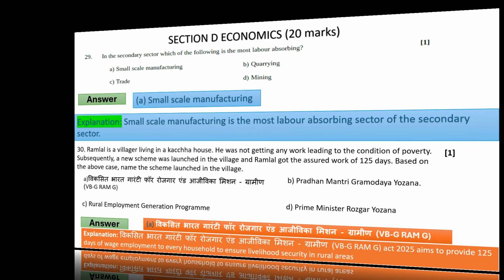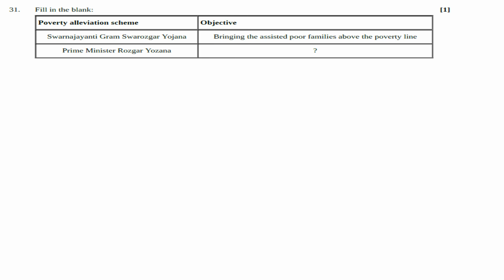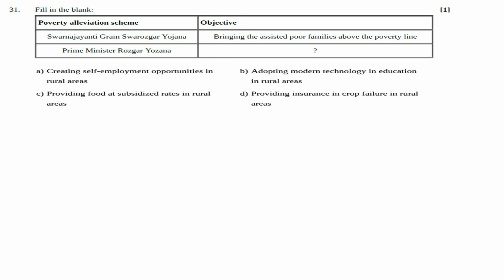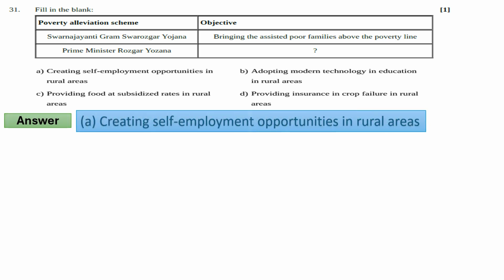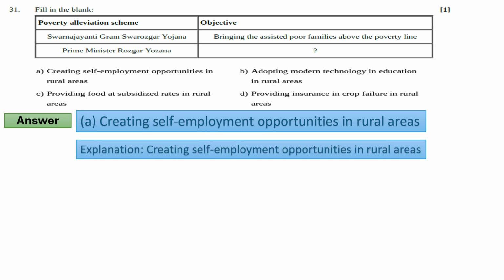So the next will be, fill in the blanks. Poverty alleviation scheme objectives. Answer will be A, creating self-employment opportunities in rural areas. Explanation: creating self-employment opportunities in rural areas.